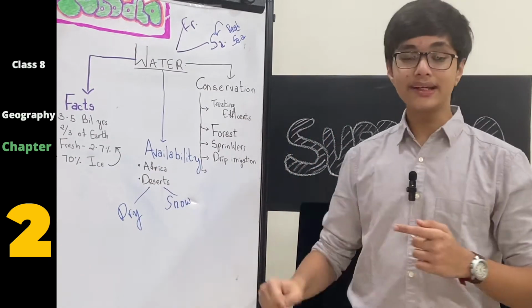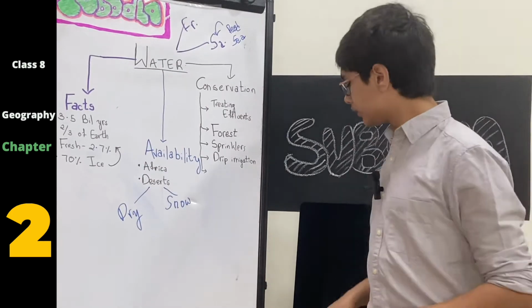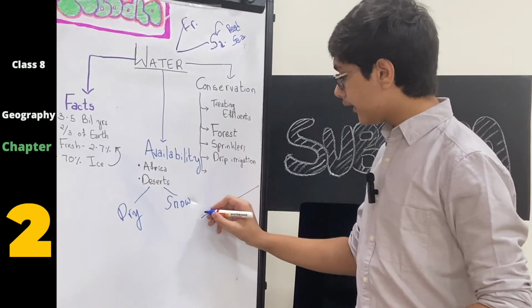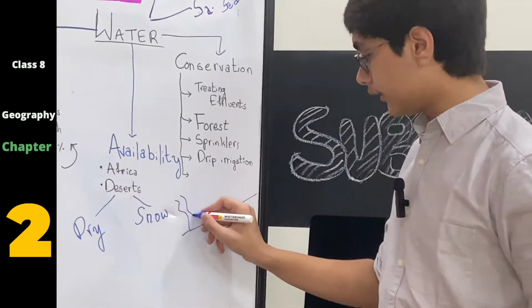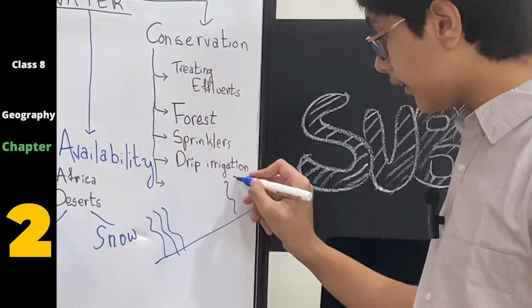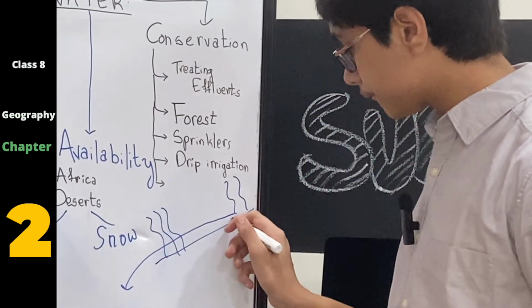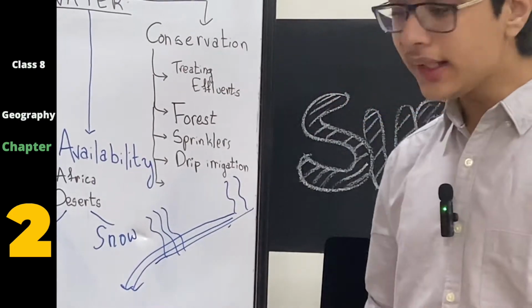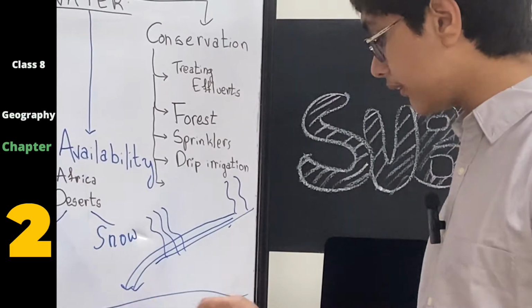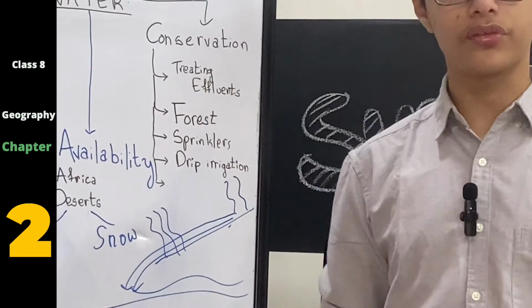Next, we have to increase forest cover. Now, how does increasing of forest do anything to the conservation of water? Well, say this is your piece of land and it rains a lot here, let's say. And what happens is, because this land is inclined, let's say it rains here on the higher altitude, all of this water directly flows down. And after flowing down, it becomes a part of another river stream or another river's line, and because of that, it gets polluted in the process.